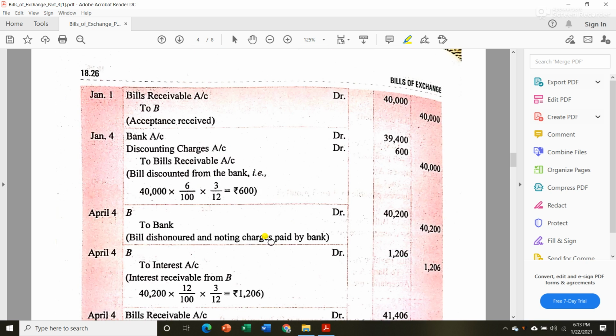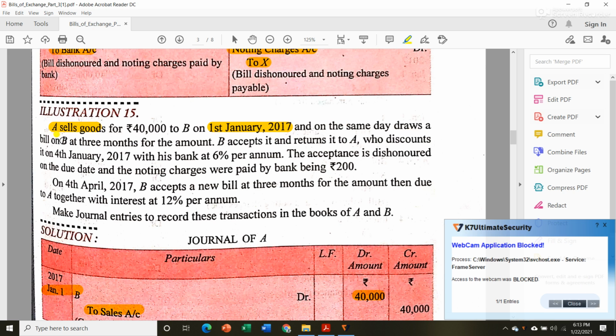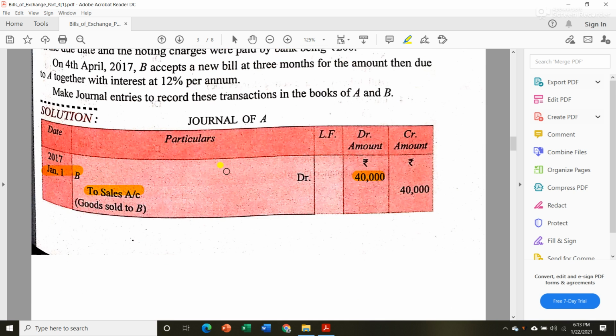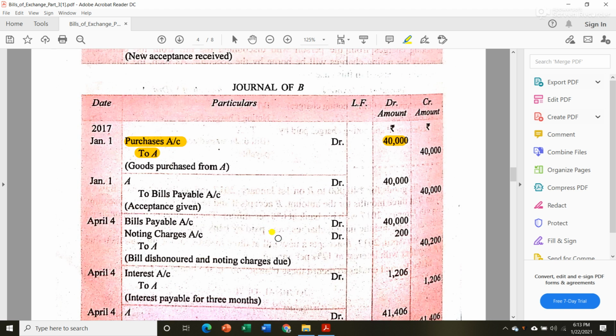Okay, now they say that on the same date a bill was drawn on B for 3 months. So B accepts it and returns it to A. For that we have to pass an entry. So January 1, bills receivable account to B 40,000. In a similar manner, in the book of B, A debit to bills payable account rupees 40,000.